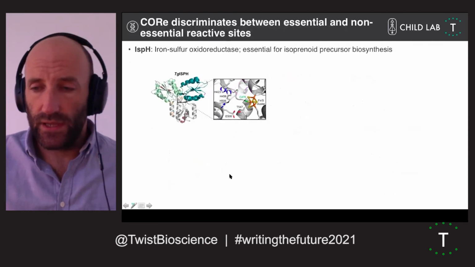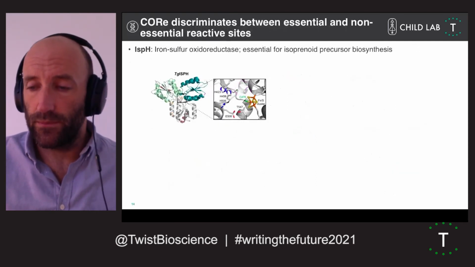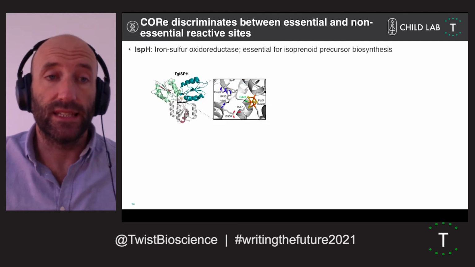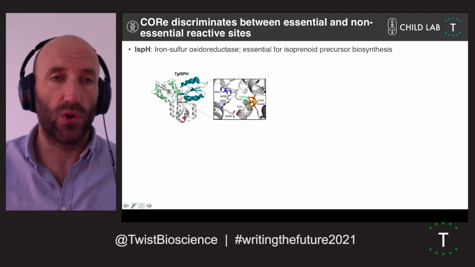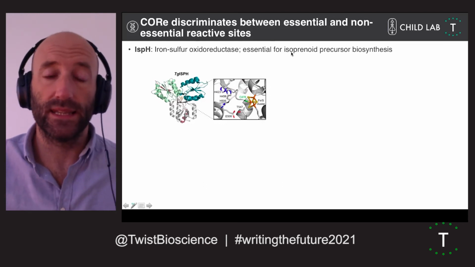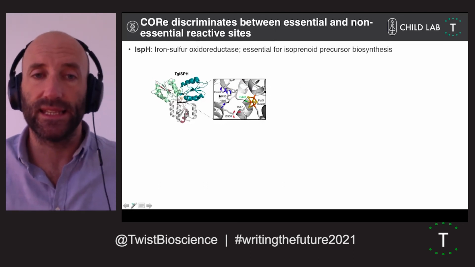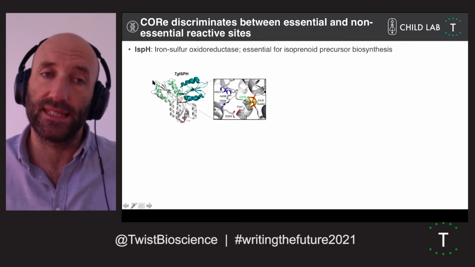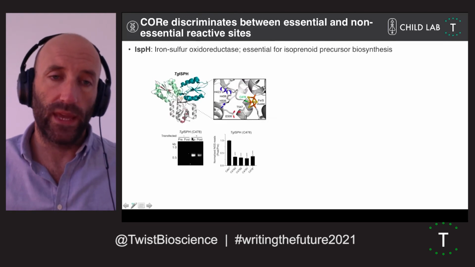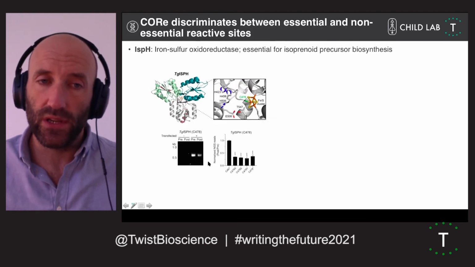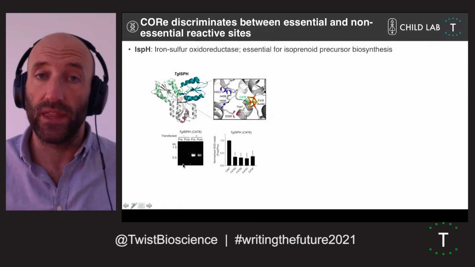So then for our first demonstration with a gene from our actual reactive cysteine data set, for a positive control, we turned to this ISPH protein. This isoprenyl biosynthesis protein has a reactive cysteine that sits in the catalytic center, and this protein is essential, and so we anticipated the cysteine should also be essential. We get an integration-specific PCR product, so that was reassuring that the method is working.